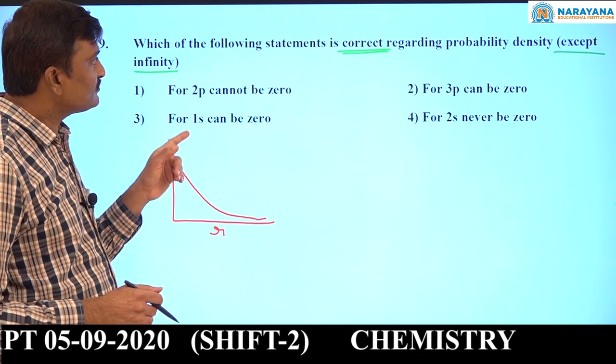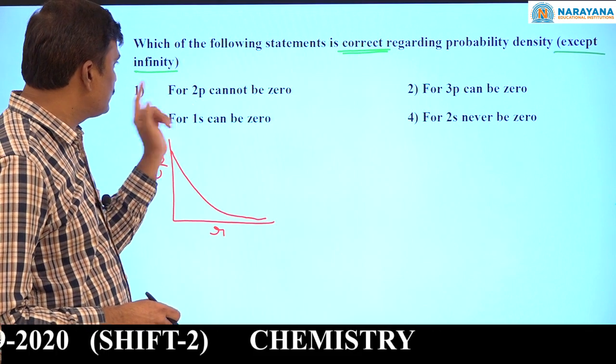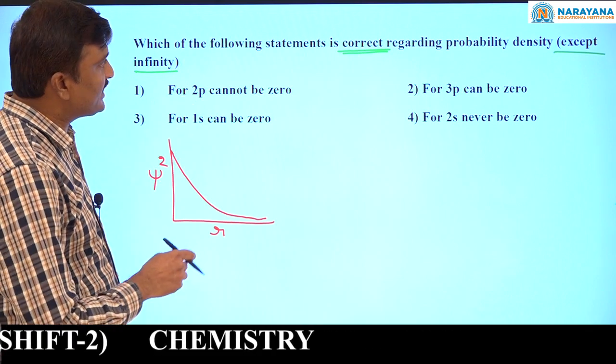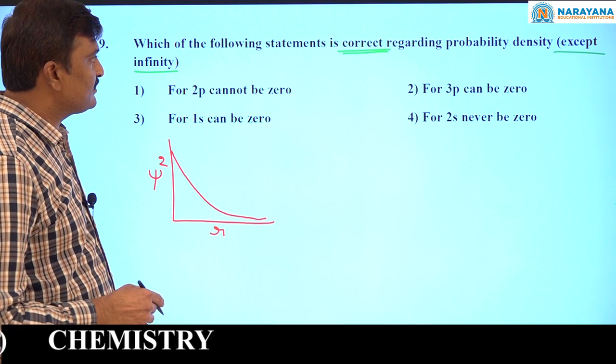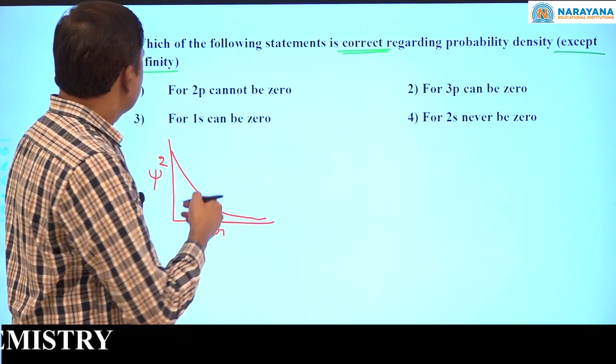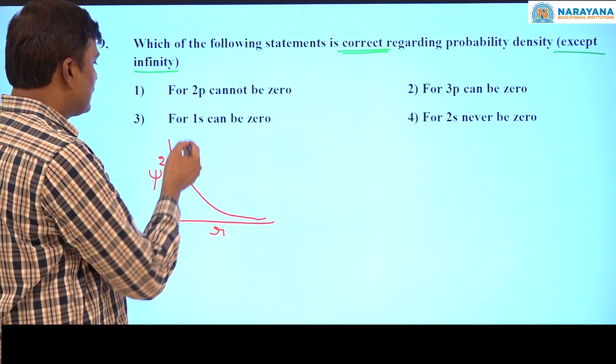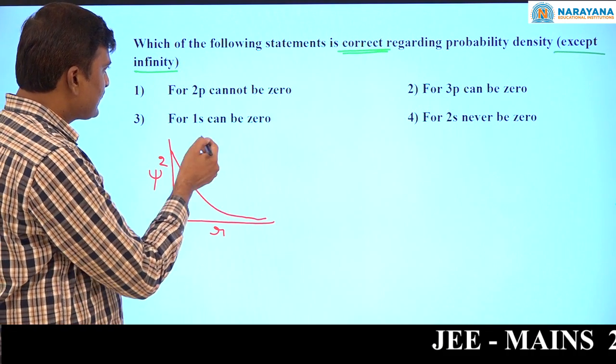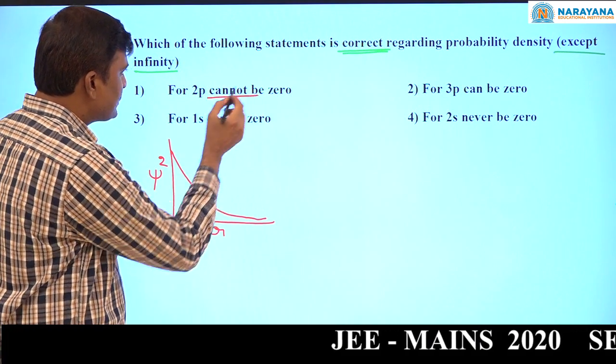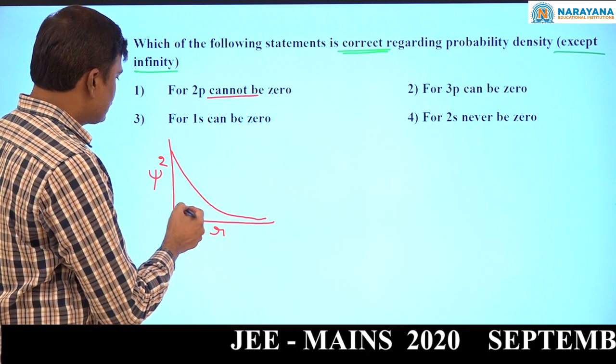See, what is 2p? For 2p it cannot be 0. Which of the following statements is correct regarding them? For 2p it cannot be 0, so it is wrong.